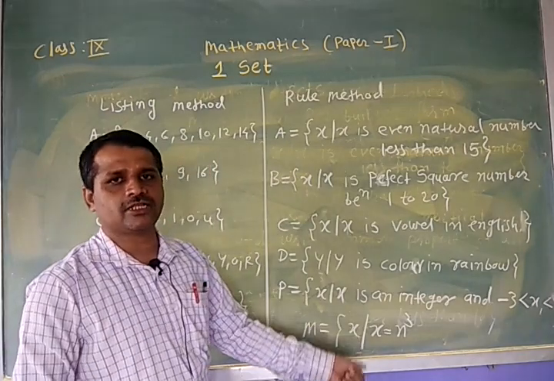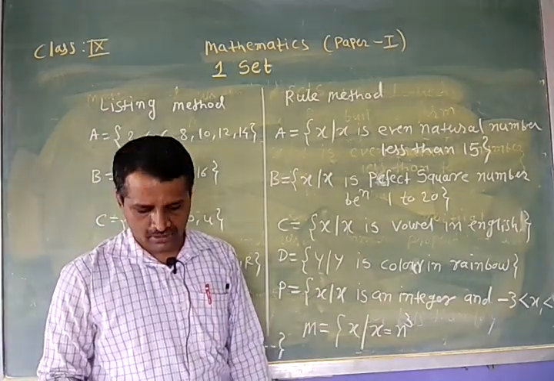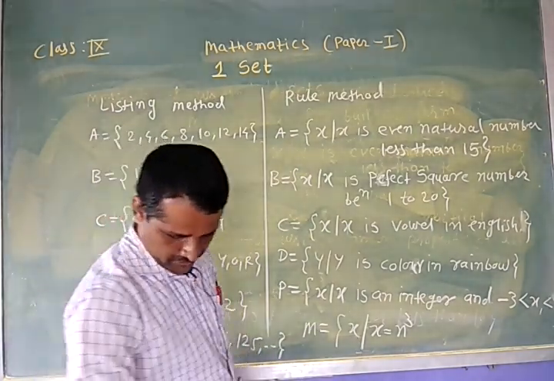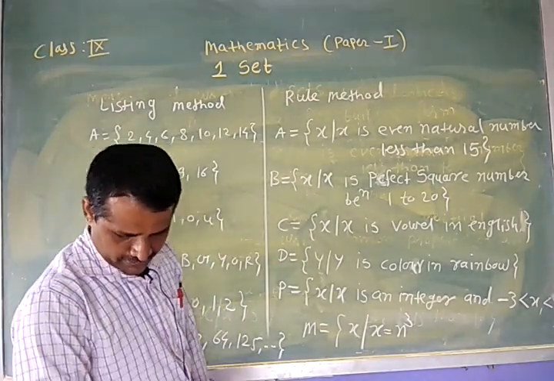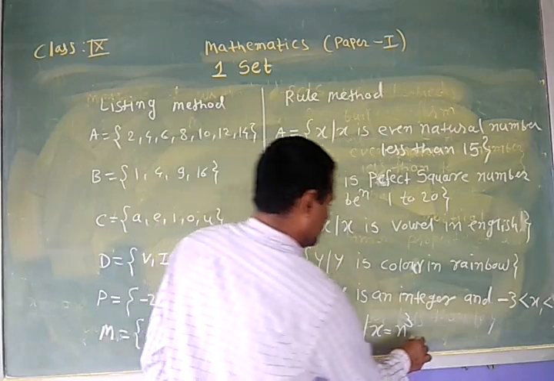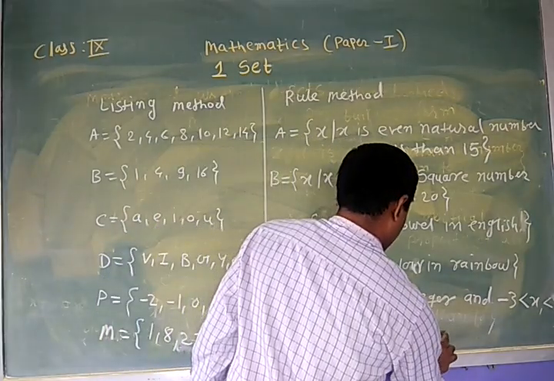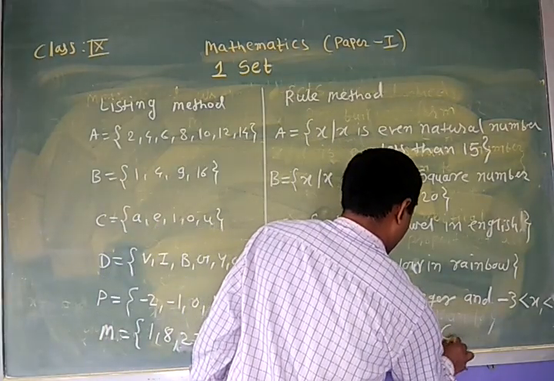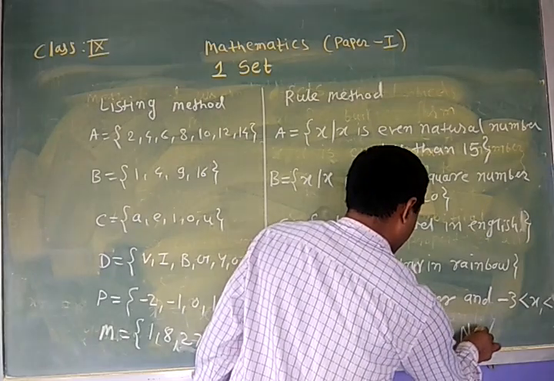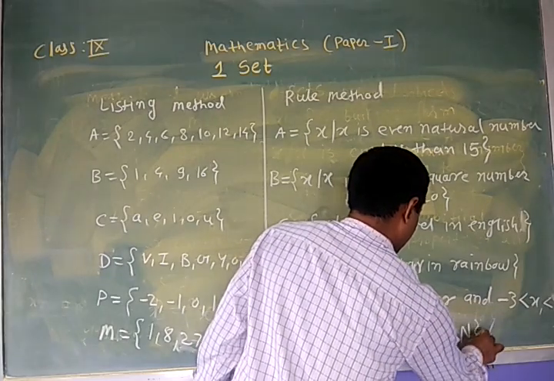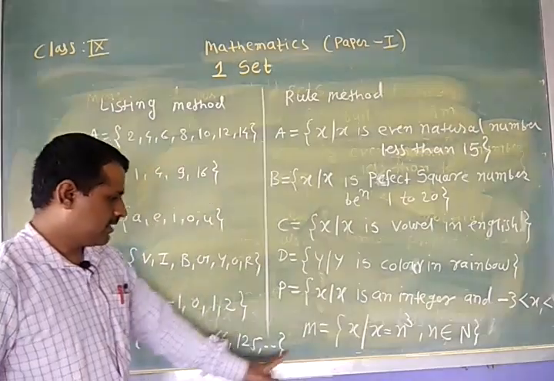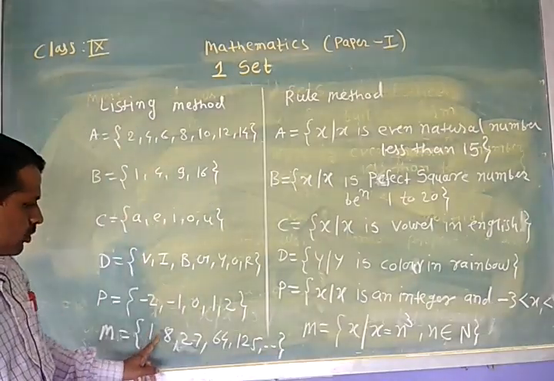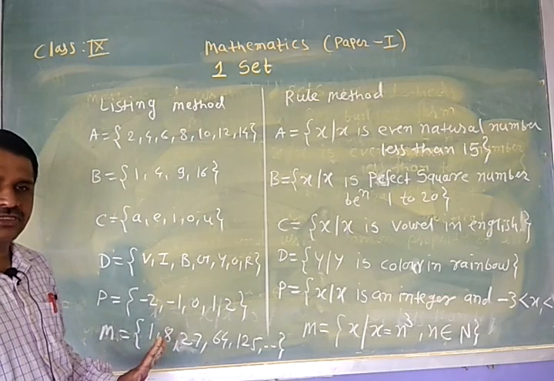Here n is a natural number. n belongs to capital N. Here, these are the cubes of natural numbers.